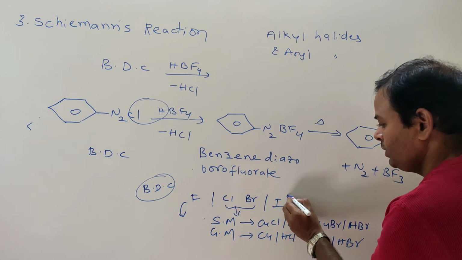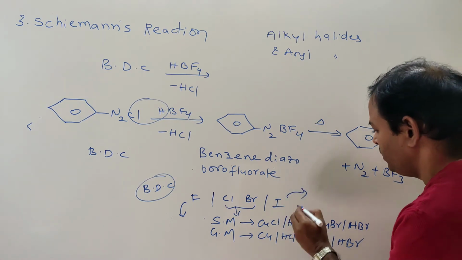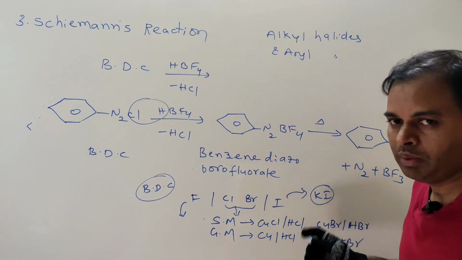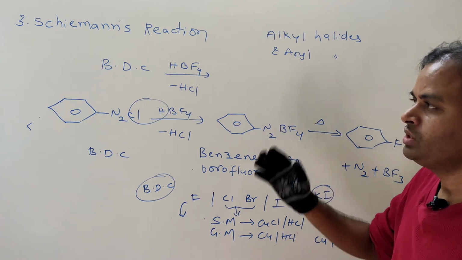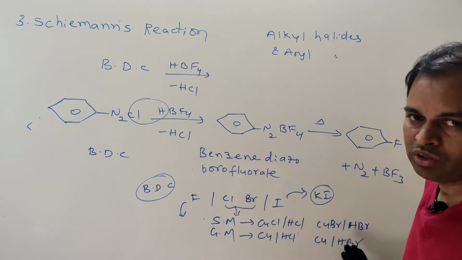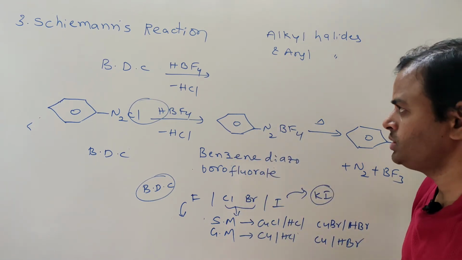What is the method to prepare iodobenzene? Directly with KI. Here no metal or metal chloride is required. So this is the important comparison of these three reactions.